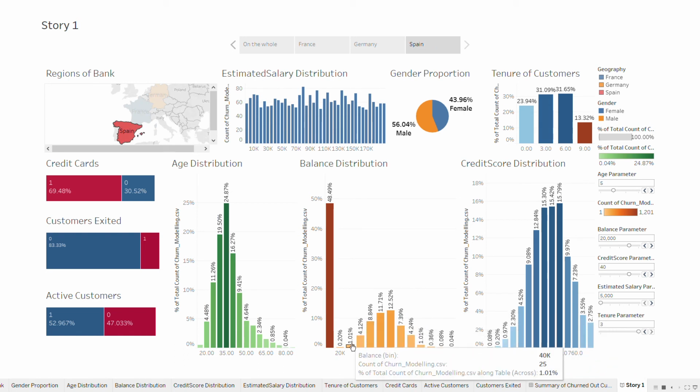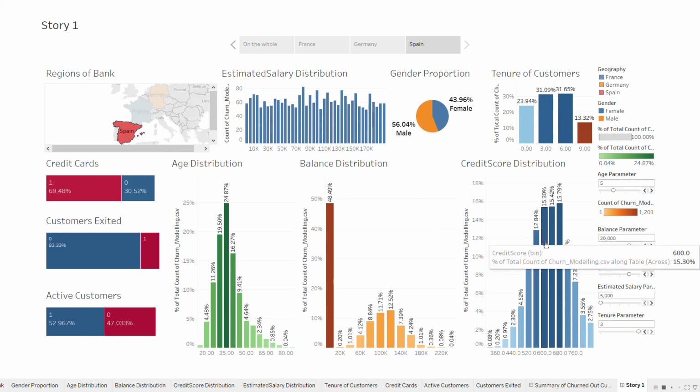So if we compare it as a whole, the working conditions of this bank in Spain resemble the working conditions of this bank in France. And in Germany it is a bit different. So the same policies need to be implemented over here as well. The credit score does not add much value to it, and thus we are not focusing much on that. And yeah, the similar things.